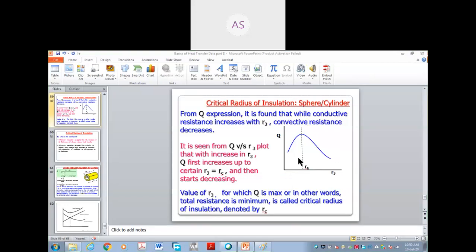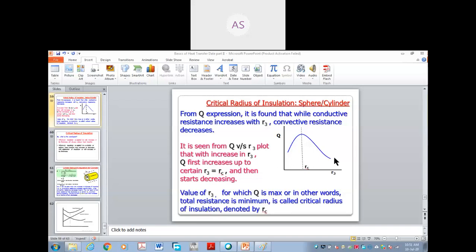Now, what the engineer does when they want more and more heat transfer to happen, when they have to design a system and increase the heat transfer, is keep the radius of insulation less than RC, so that there is more and more heat transfer. But if they want to protect anything, see, this is a normal day-to-day life application: when you add insulation, the heat transfer rate drops, just like a steam pipe. You might have seen this in sugar factories.